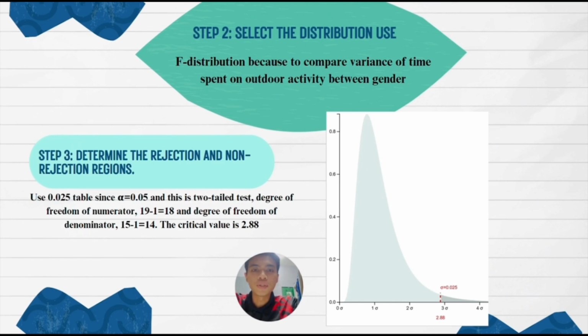Step 2 is to select the distribution to use. We use the F distribution because we compare the variance of time spent on outdoor activity between genders. And the third step is to determine the rejection region and non-rejection region. Use 0.025 since alpha is 0.05 and it is a two-tailed test. The degree of freedom of the numerator is 18, and the degree of freedom of the denominator is 14. And the critical value is 2.88.